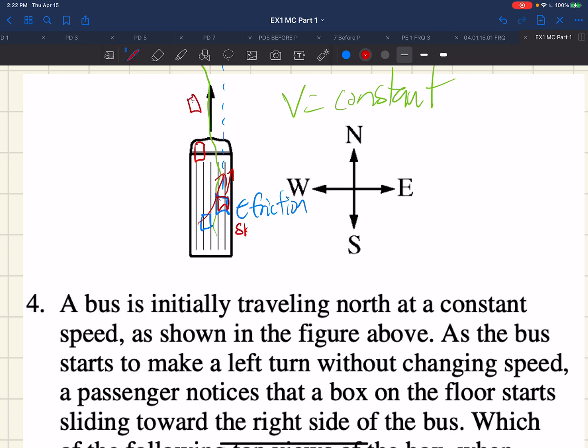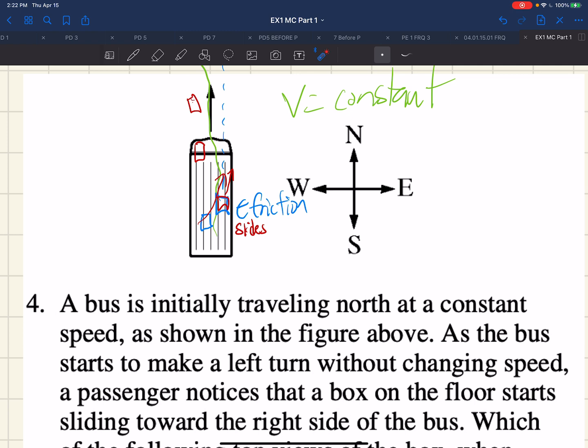So they said it slides. And so that just means that it's moving relative to the floor, going from rest, and so it's accelerating. There must be a net force acting on it. Now, as the bus turns, the package wants to stay in a straight line. If it stays fixed, it's going to turn with the bus if it doesn't slide.